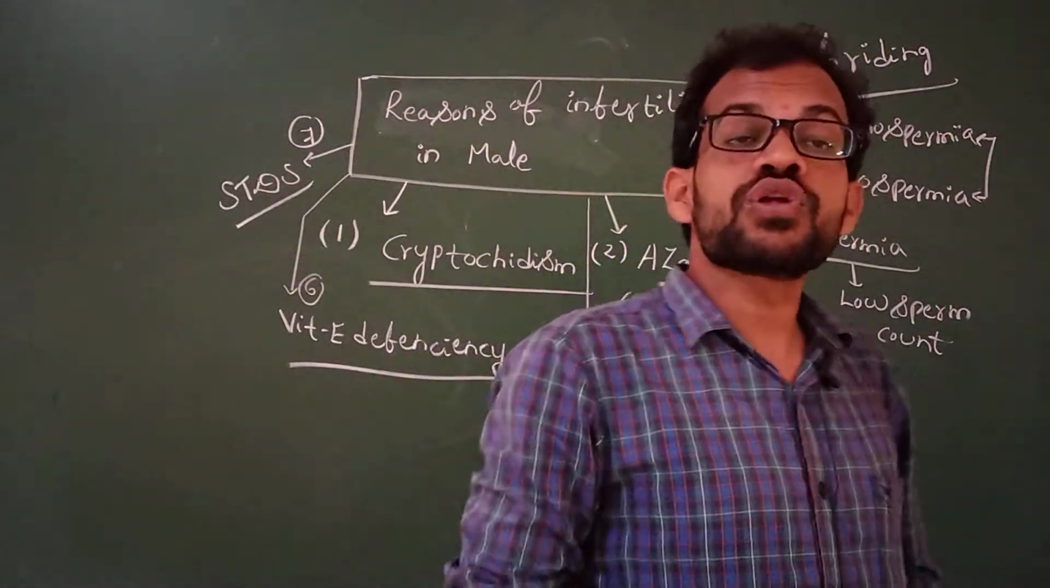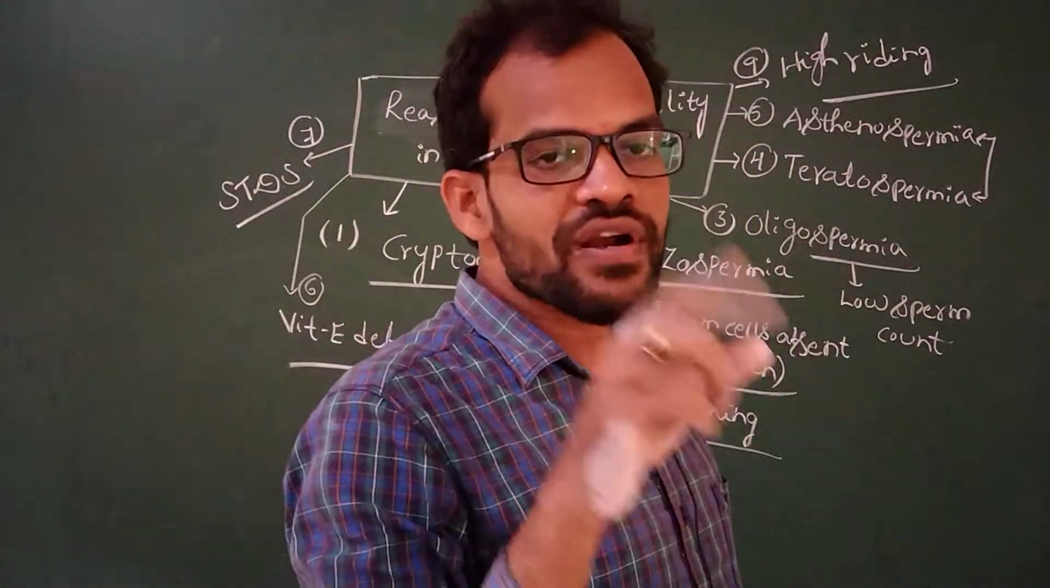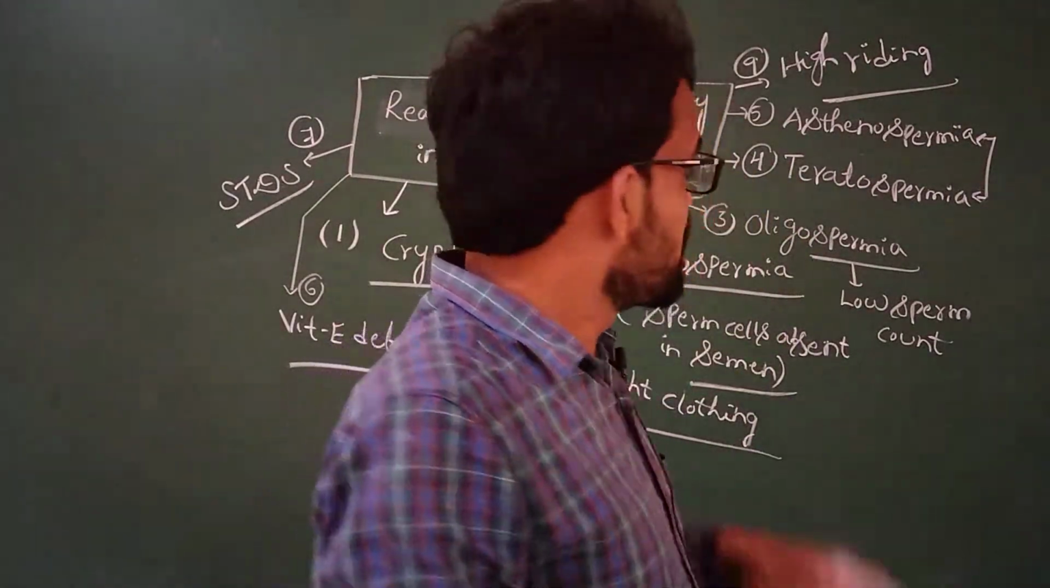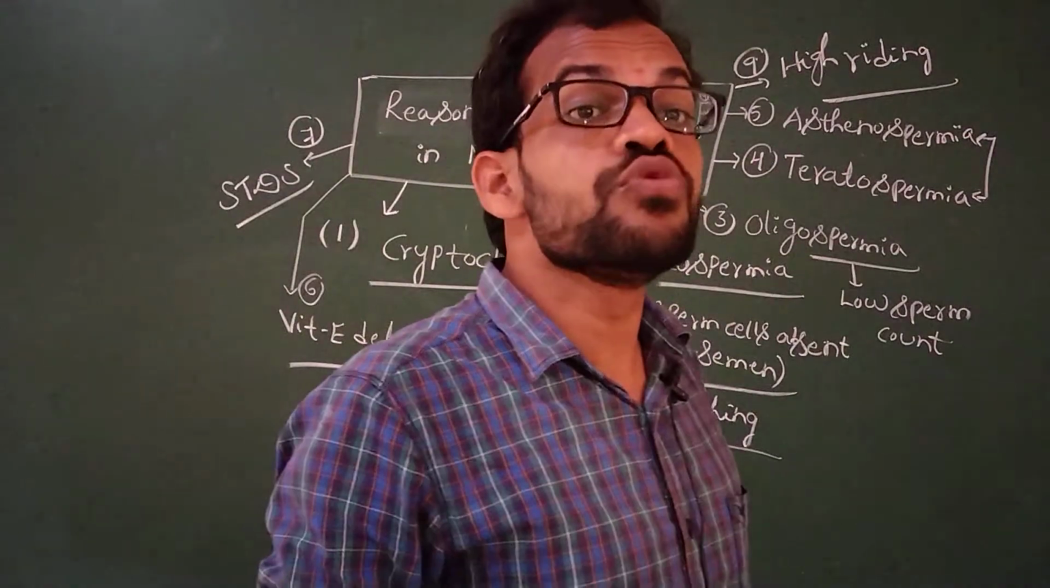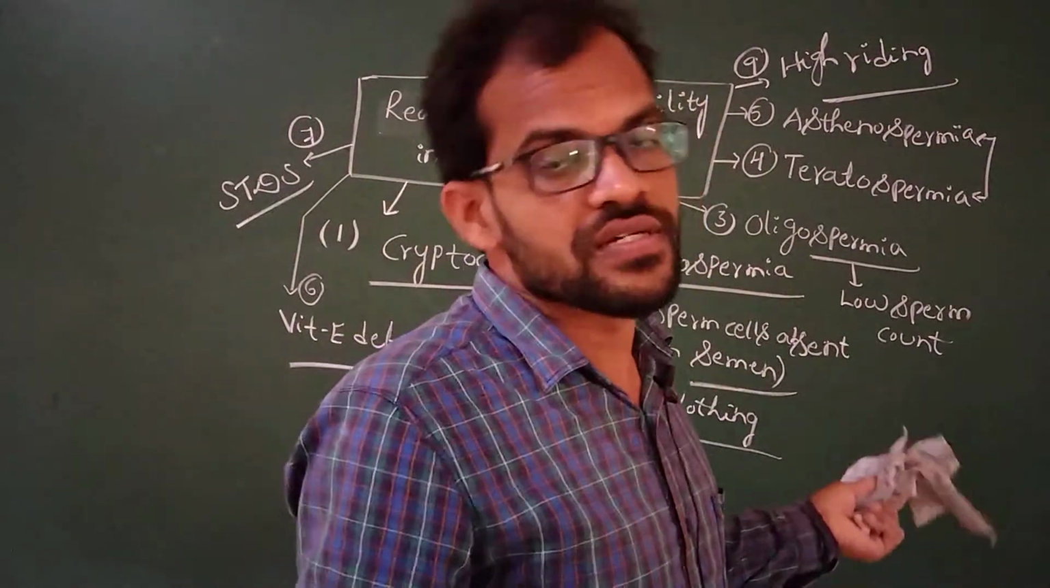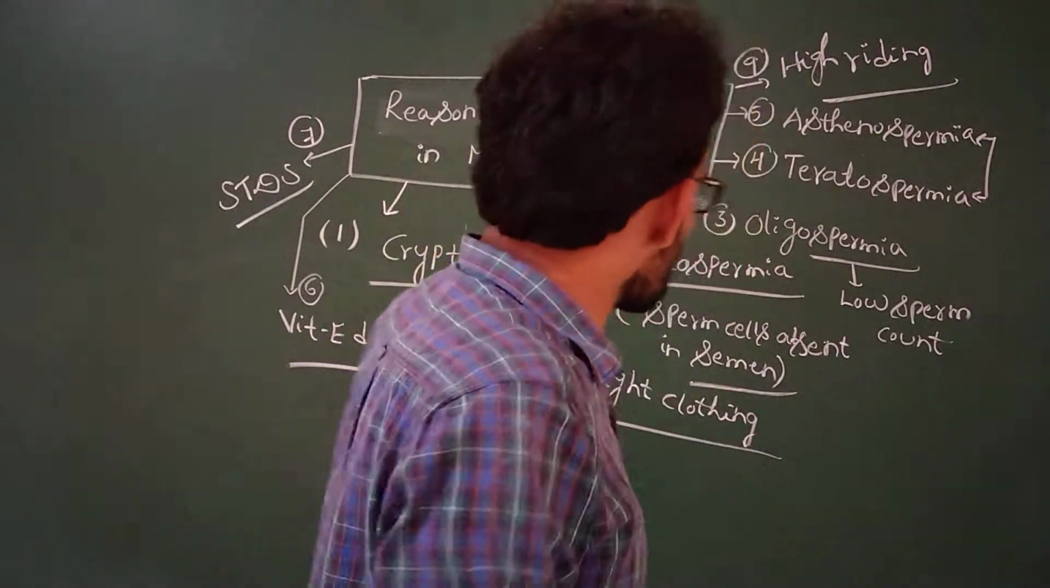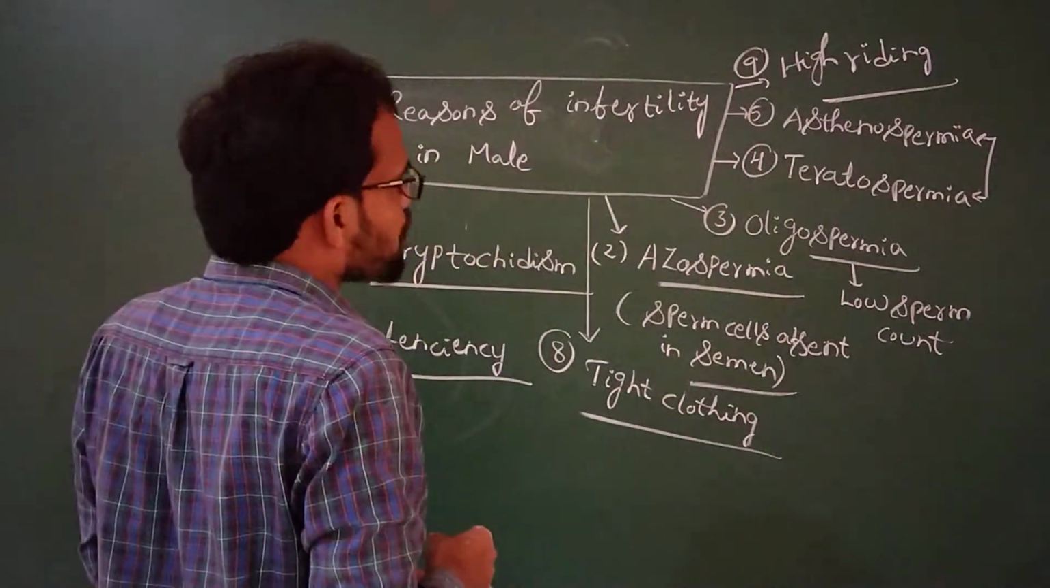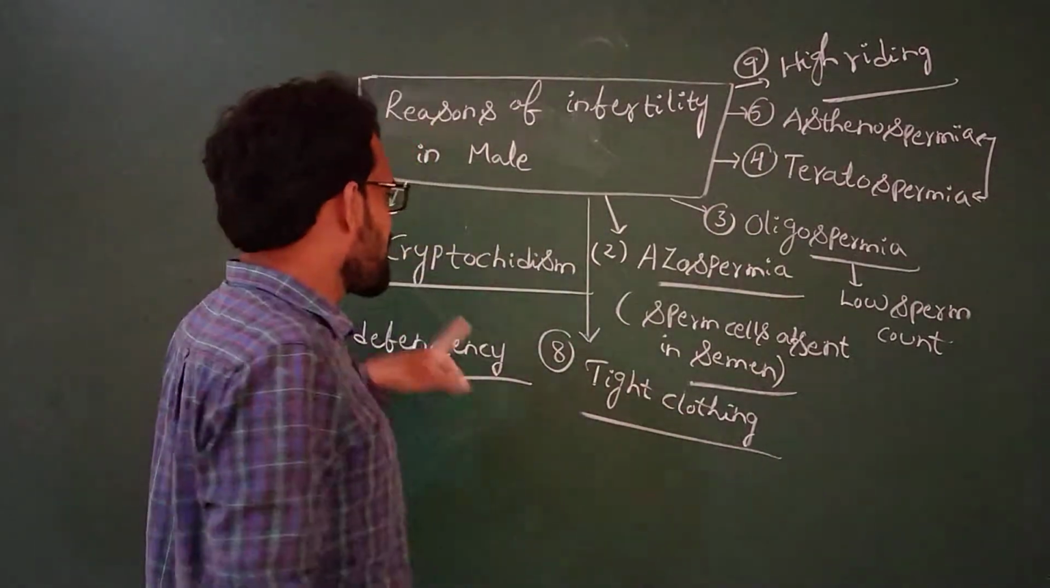This high temperature also leads to less sperm production. When sperm production is less, it leads to infertility. Thus, those males are not producing sperm cells, and there are also other problems. Now, what is the first problem?